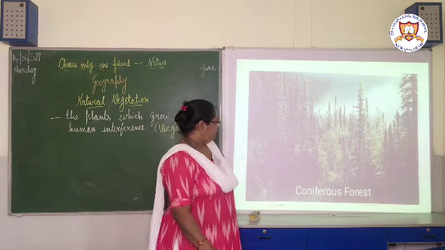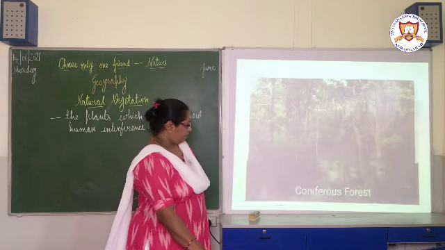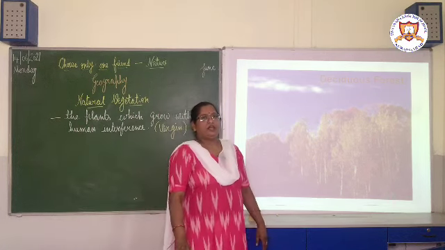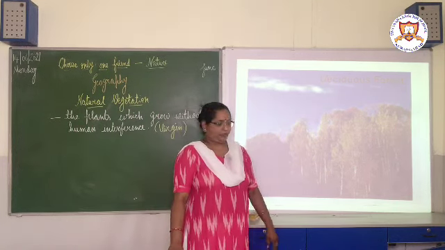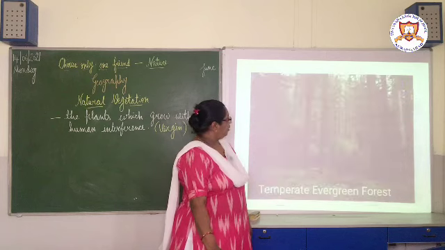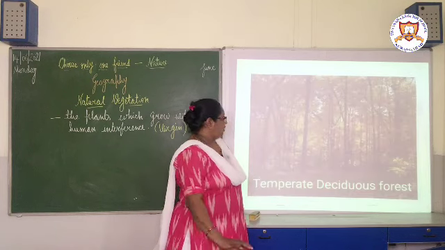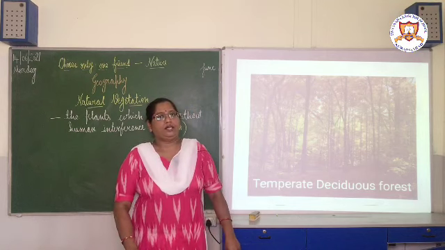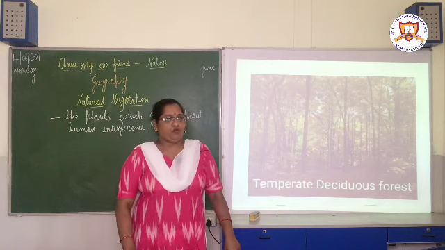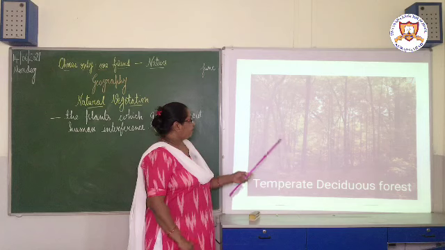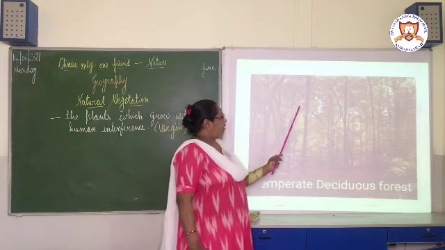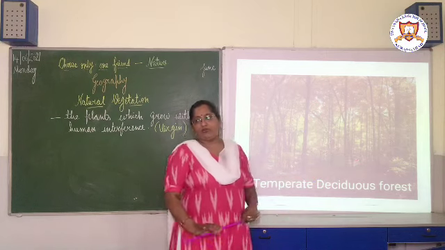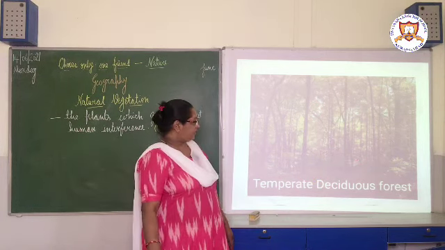Okay, next type of forest is deciduous forest. Okay, next type of forest is the temperate deciduous forest. They are also called monsoon forest. Here also the trees which are formed are mixed trees. Here we get both softwood trees as well as hardwood trees. Both are found in this region.